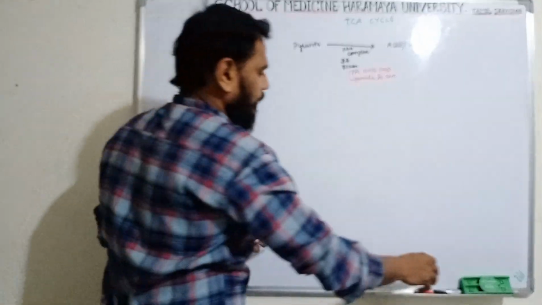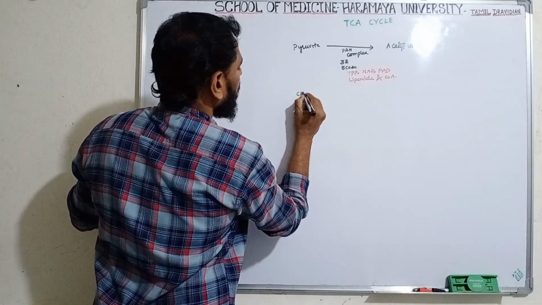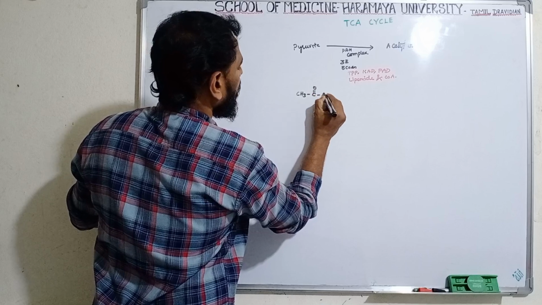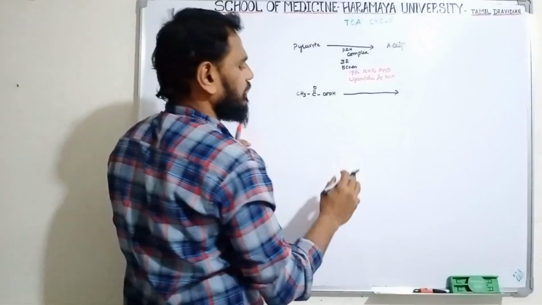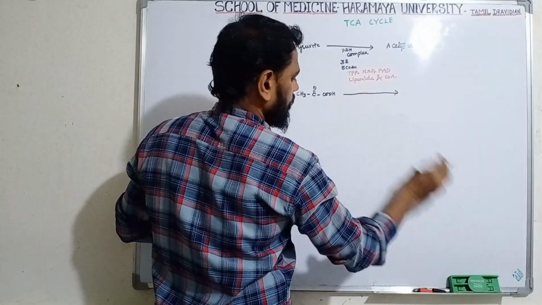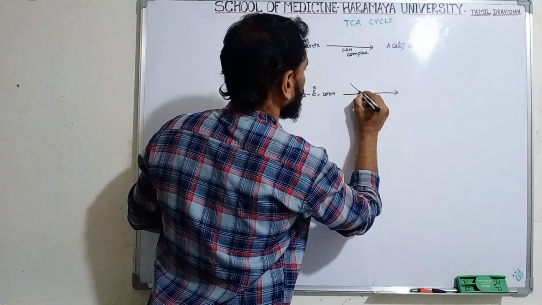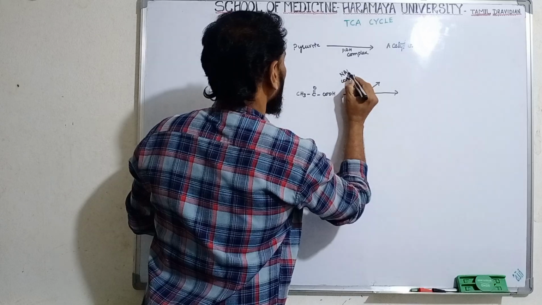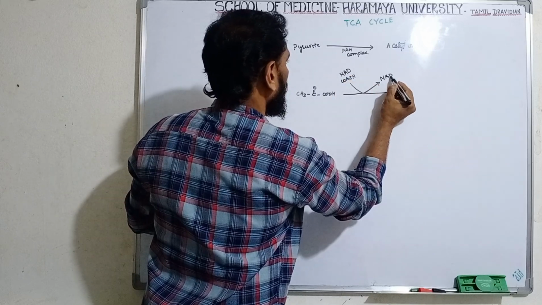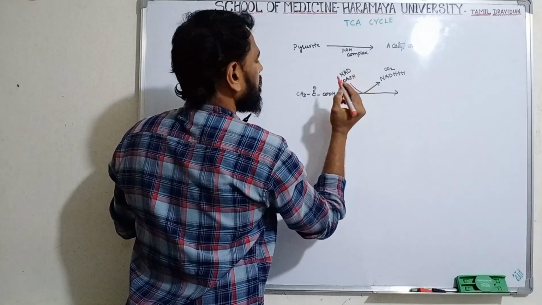This is, in a short way, how I am going to explain it. Pyruvate is made up of 3 carbon atoms. The reaction uses the same enzymes, but I will explain in a very short method.